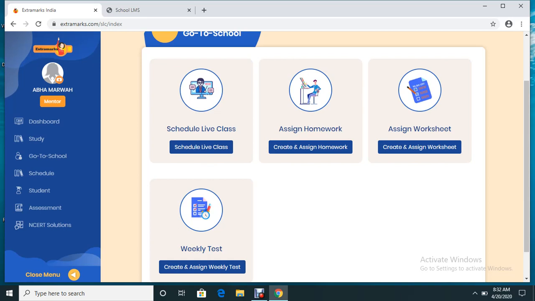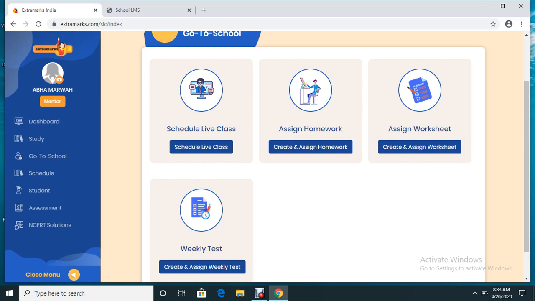This is also an integral part of any school scenario. Assign homework and assign worksheet is a platform where you are assigning some kind of homework or a worksheet. Both the things can be done using either questions taken from the Extramarks repository, or you can create your own question paper also, in whichever way you are comfortable.